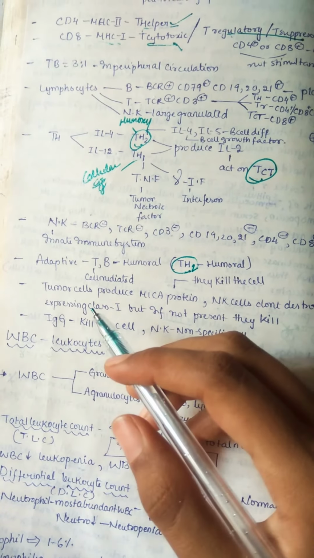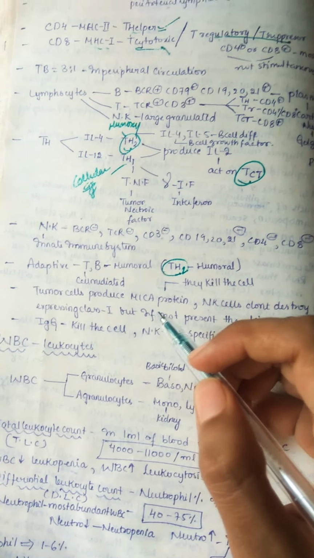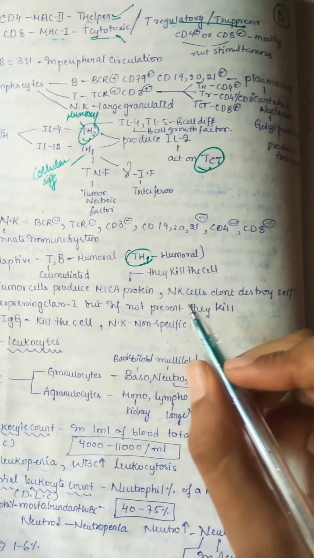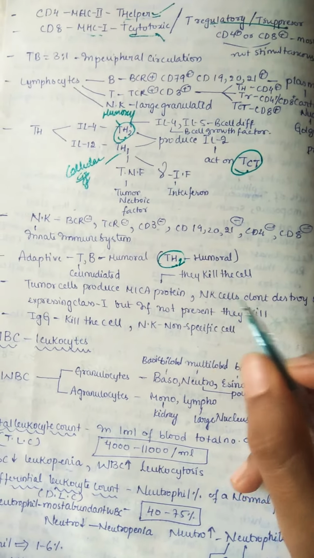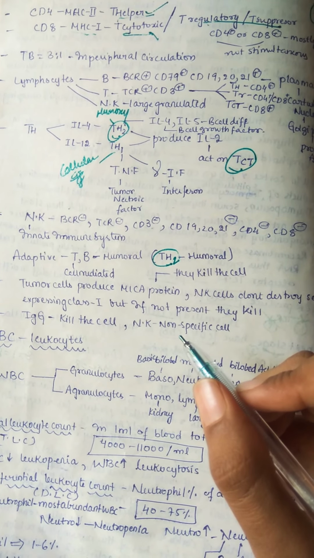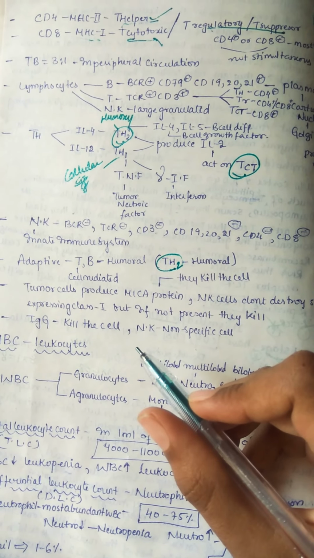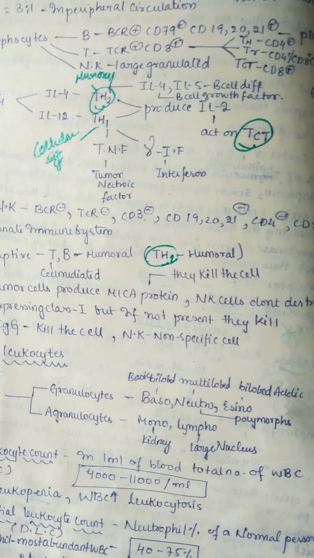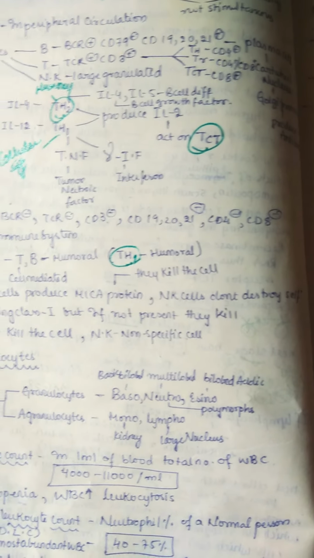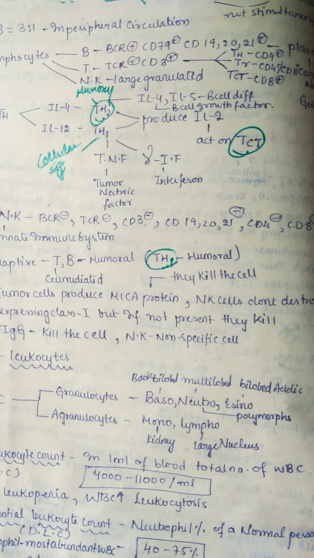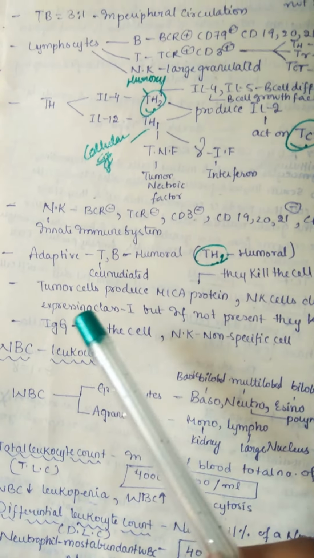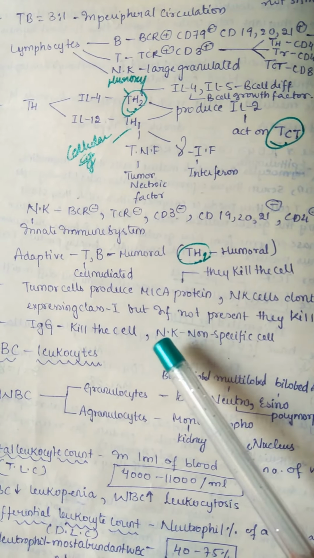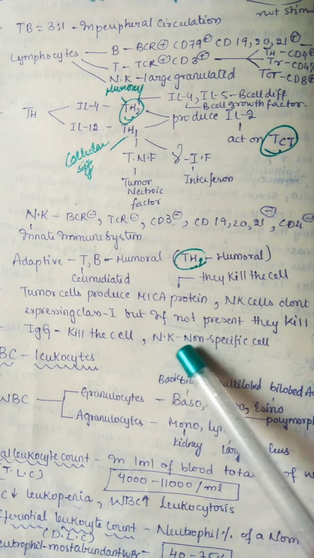And tumor cells mainly produce MICA protein, they kill the cell, and natural killer cells don't destroy cells expressing self class 1, but if it is not present, they will kill it. If the self-expressed class 1 is not present, then they also kill. And IgG mainly kills the cell, and natural killer cells are non-specific cells.